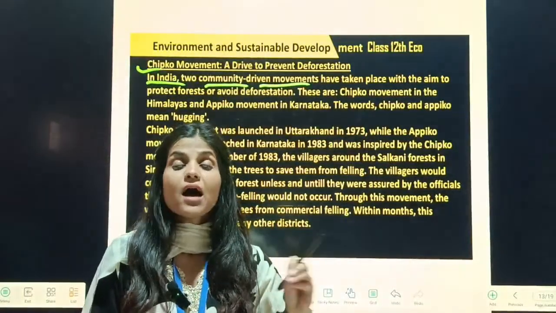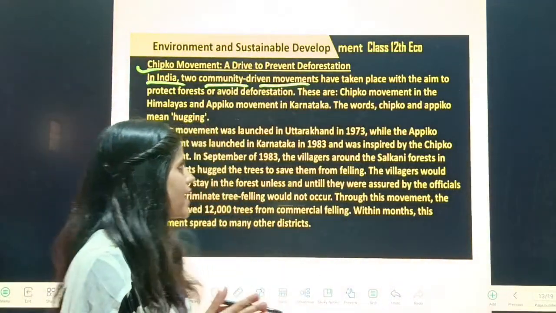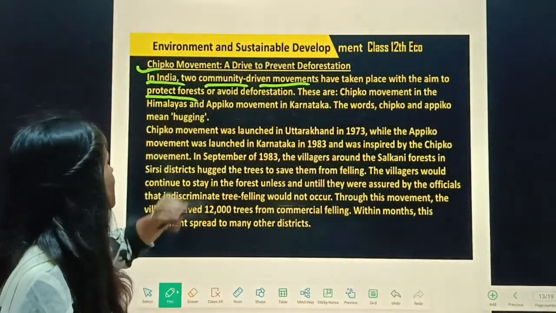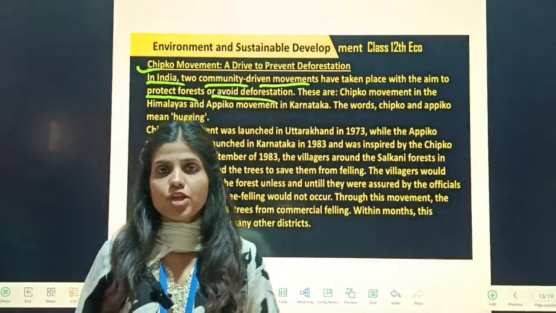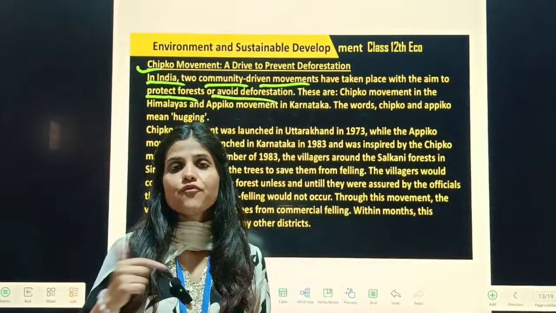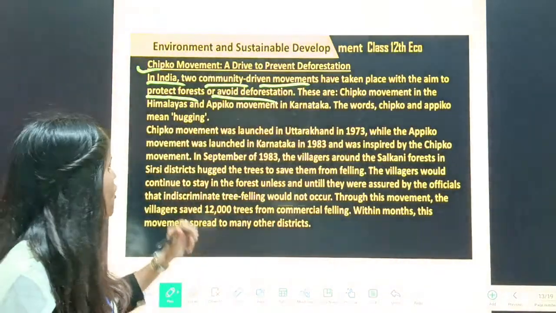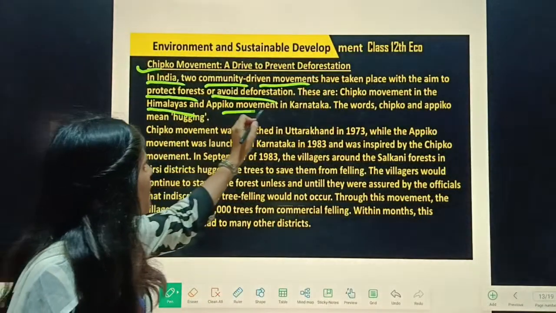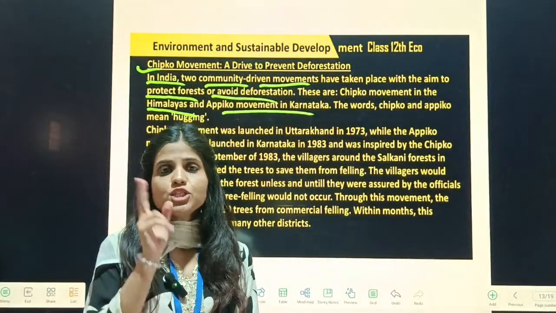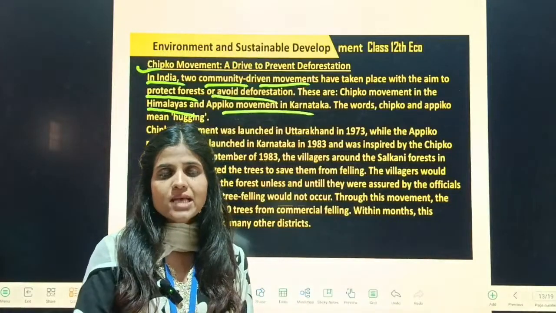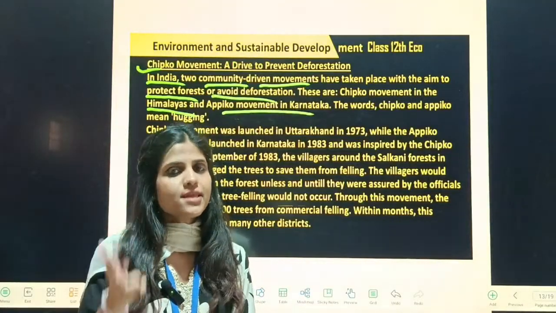पेड़ों को कट ना किया जाए, इसी पर्पस से ये मूवमेंट आया था, with the aim to protect forests and to avoid deforestation, not the cutting down of trees, or you can say to protect the trees and forests. So Chipko movement in the Himalayas and Apiko movement, two movements are there. Chipko movement when we talk about the Himalayas, and Apiko movement is the name in Karnataka.